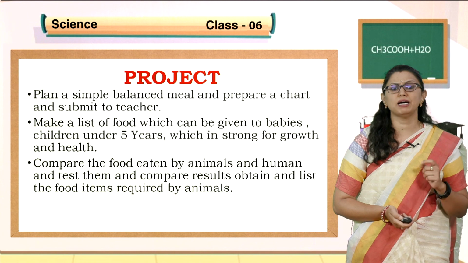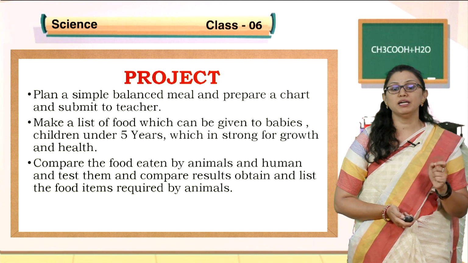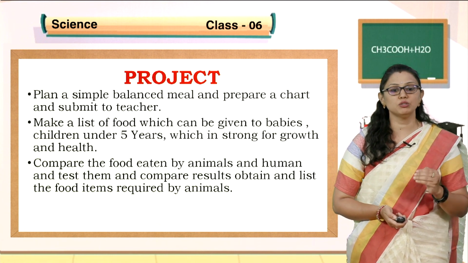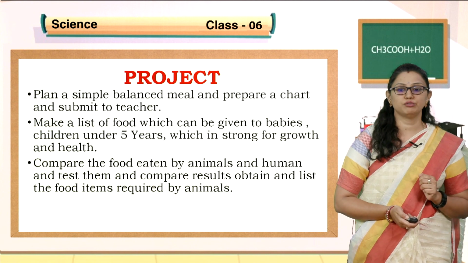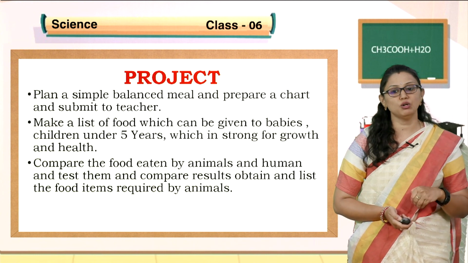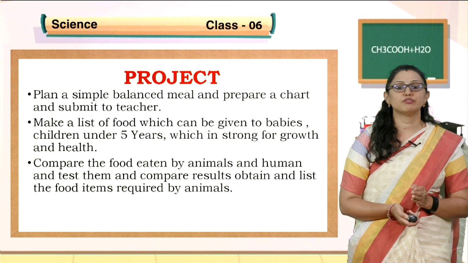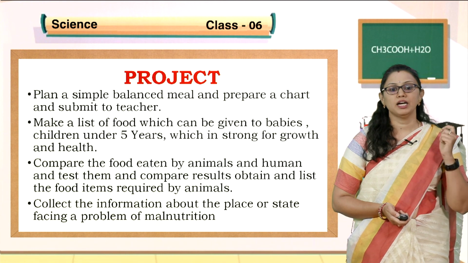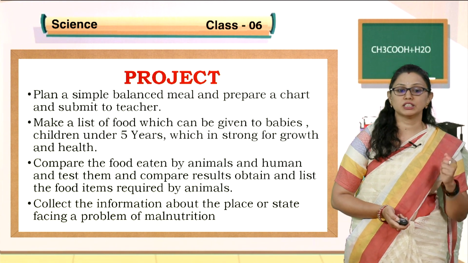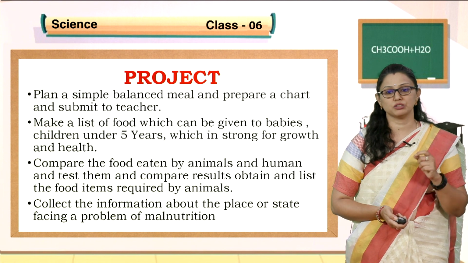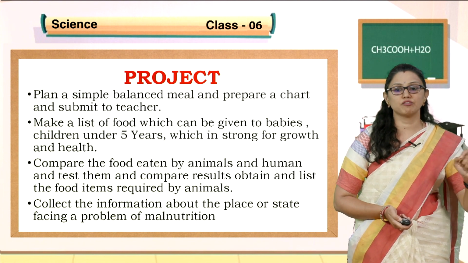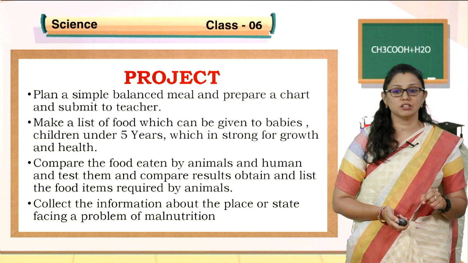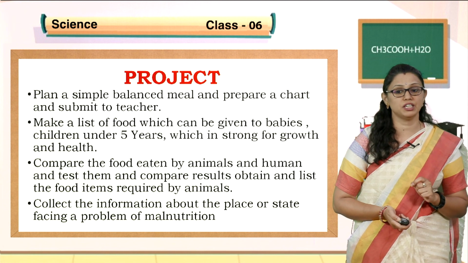Compare the food eaten by animals and humans and test them. Compare the results obtained and list the food items required by animals. So you have to observe the food which has been eaten by animals, and you know what you are eating. Compare both the food items and make a list of the food items required by animals. Collect information about the place or the state facing problems of malnutrition. We have studied two diseases: deficiency of proteins, as well as deficiency of carbohydrates and proteins. So make a list of which states are facing these deficiency disorders.